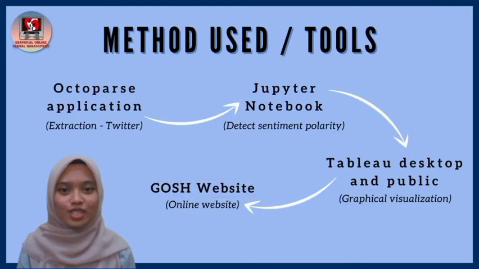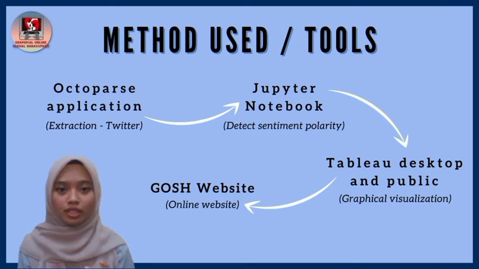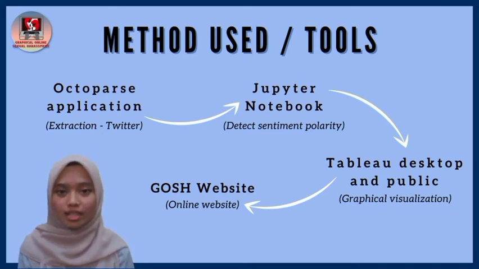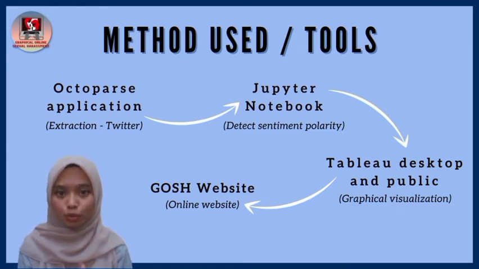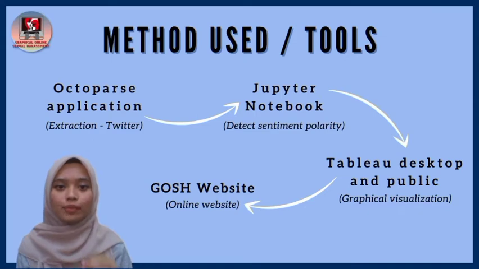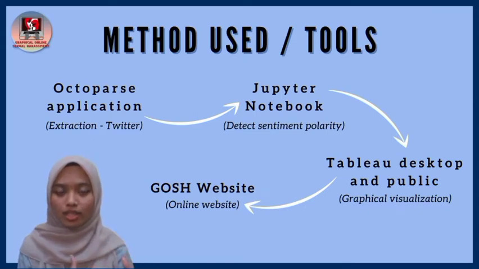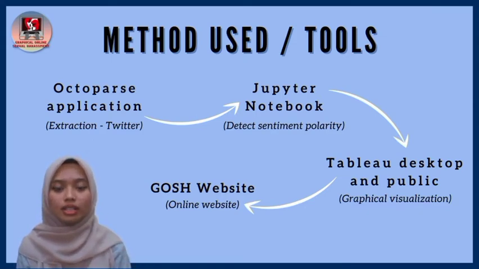This project uses the Octoparse application to extract the data from Twitter, and then uses Jupyter Notebook to detect the sentiment polarity, which is positive and negative, and also Tableau to visualize the extracted data set. The website is developed using Dreamweaver, and it is the online website that will publish the Tableau dashboard to spread awareness to Malaysian citizens.